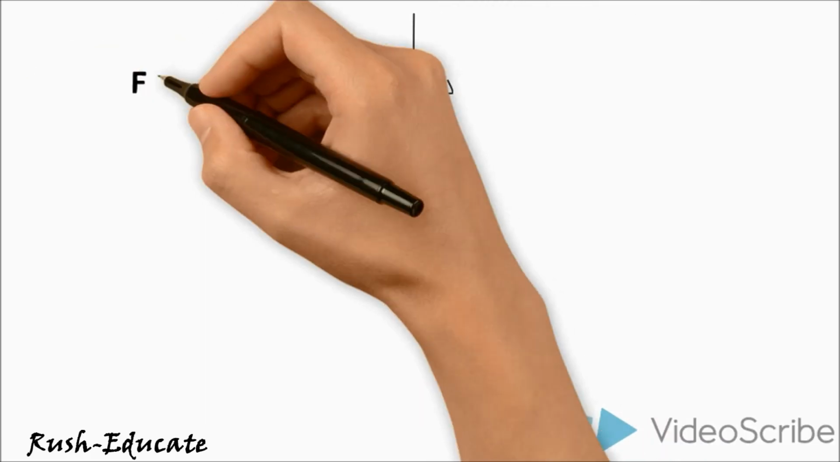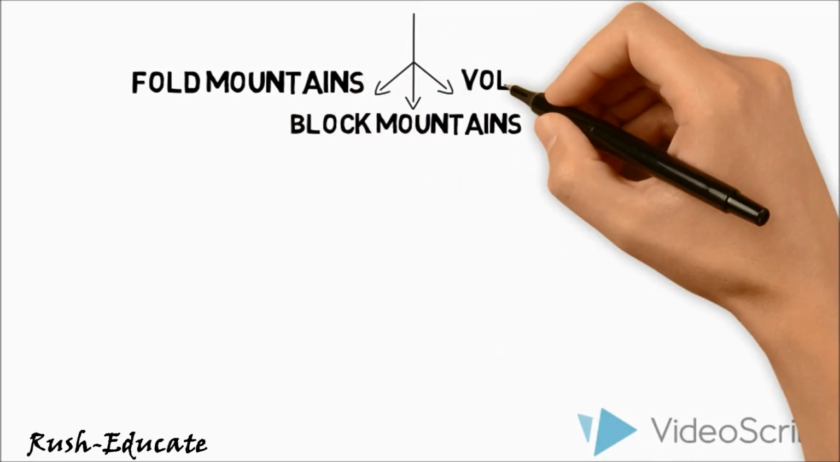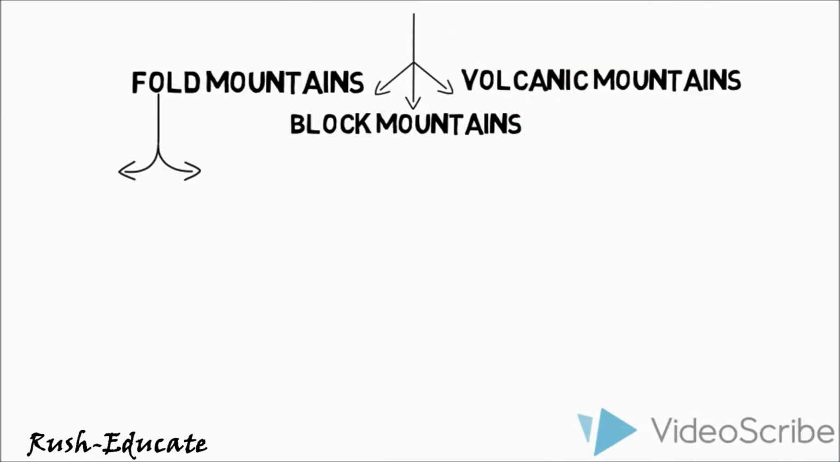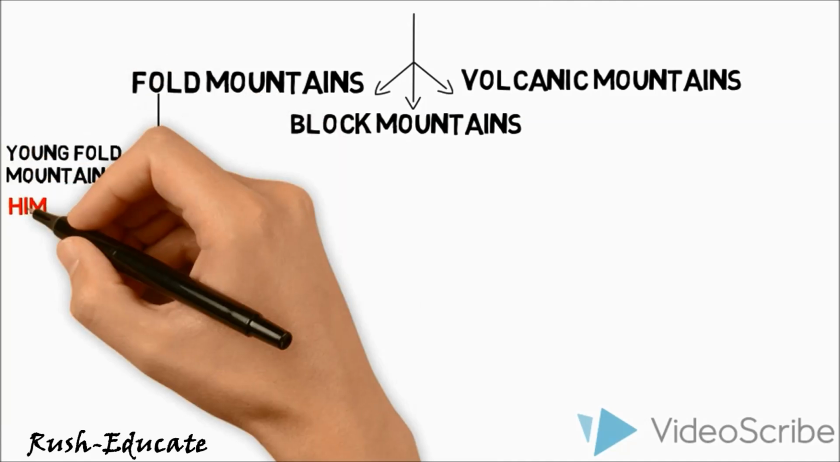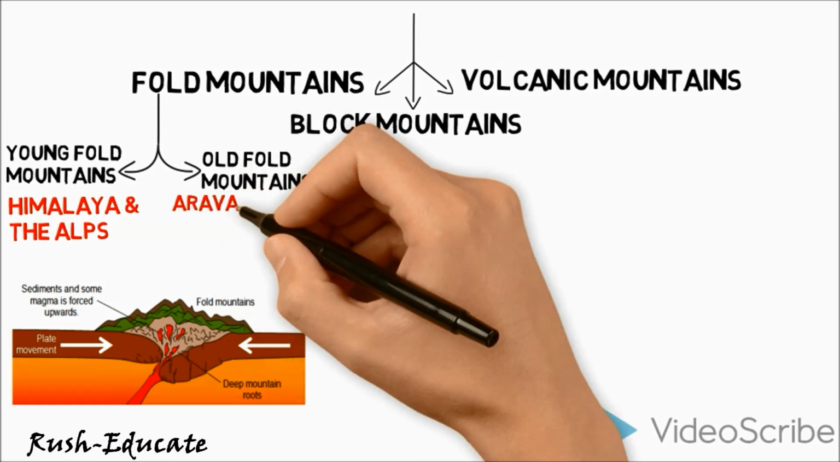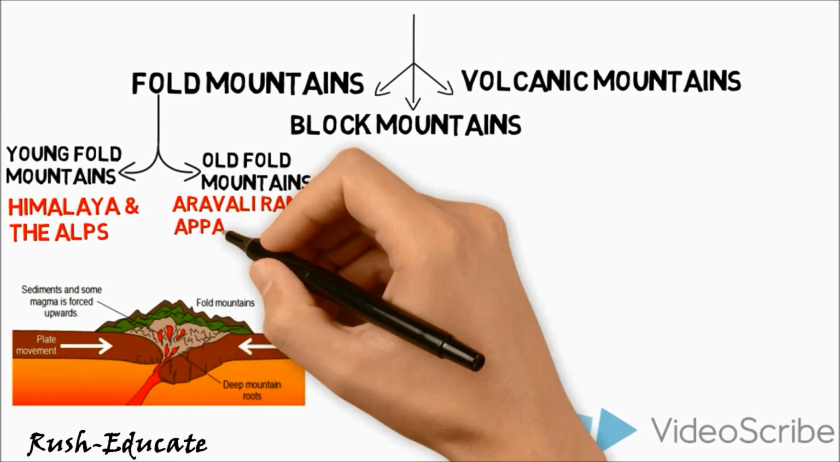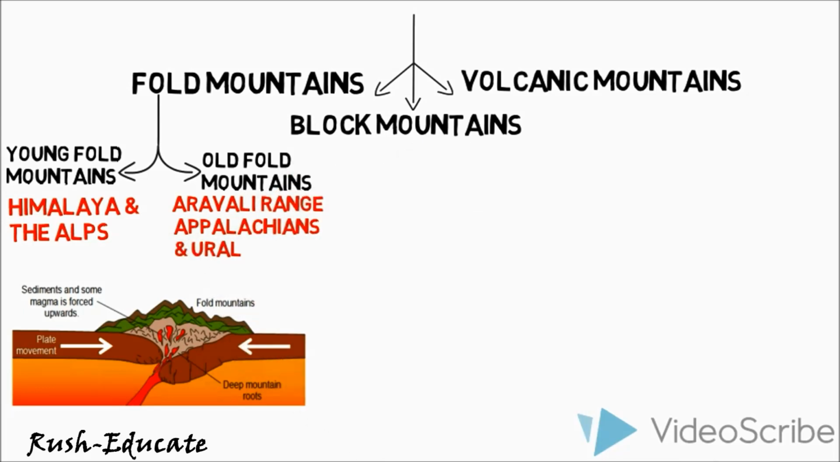There are three types of mountains: fold, block, and the volcanic mountains. The Himalayas and the Alps are young fold mountains with rugged relief and high conical peaks. The Aravalli Range in India is one of the oldest fold mountain systems in the world. The range has considerably worn down due to the processes of erosion. The Appalachians in North America and the Ural Mountains in Russia have rounded features and low elevation. They are very old fold mountains.